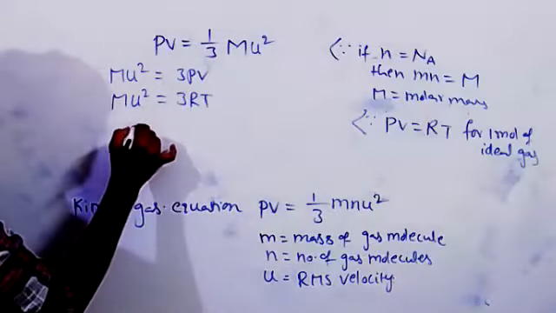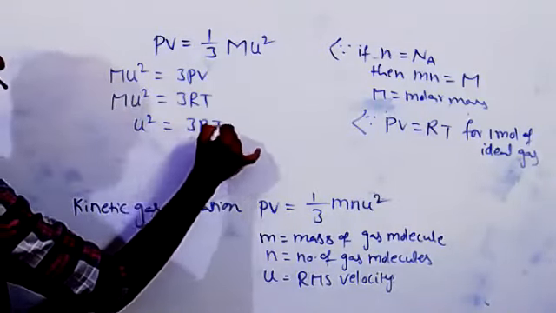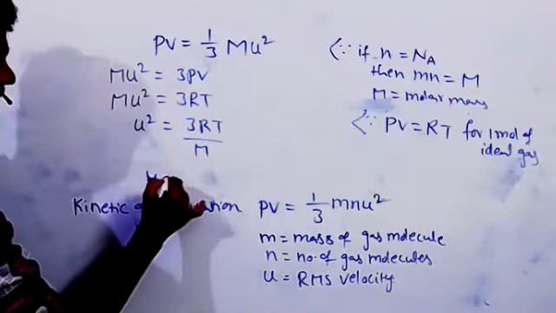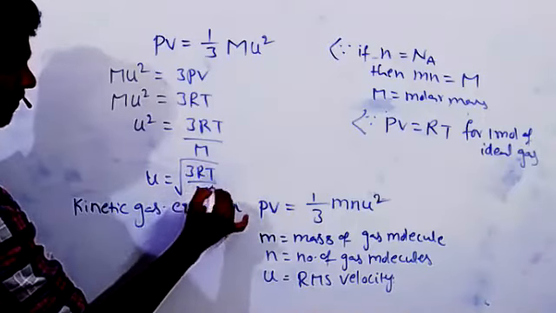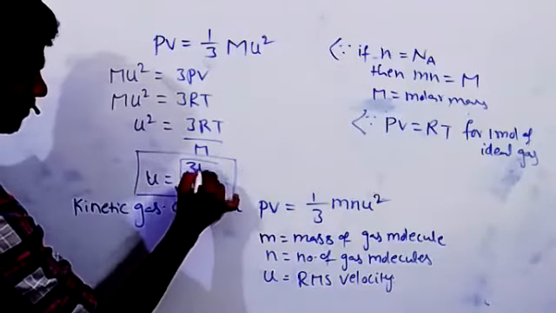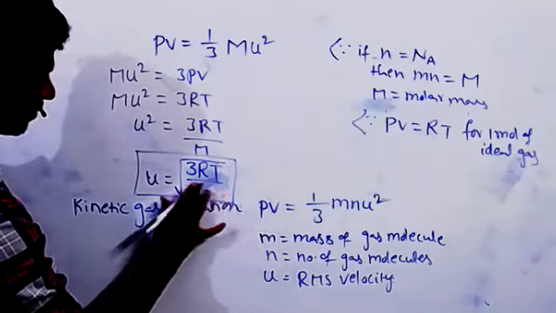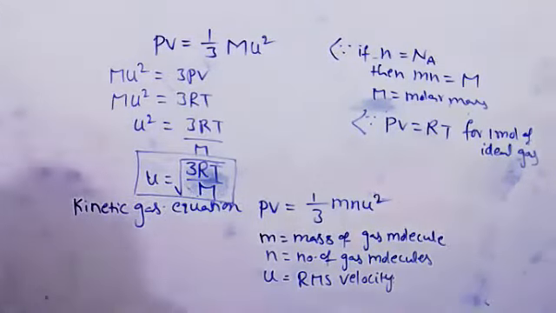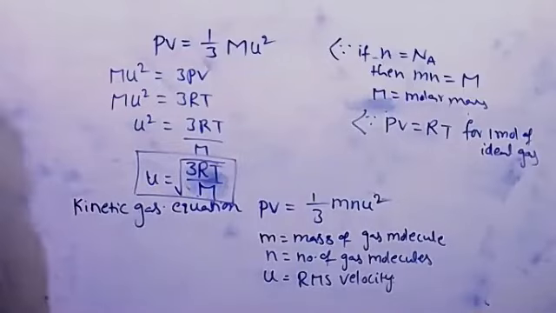So M u square is equal to 3 RT, and u square is equal to 3 RT by M. u is equal to square root of 3 RT by M. Copy this formula, 3 RT by M. This is RMS velocity.